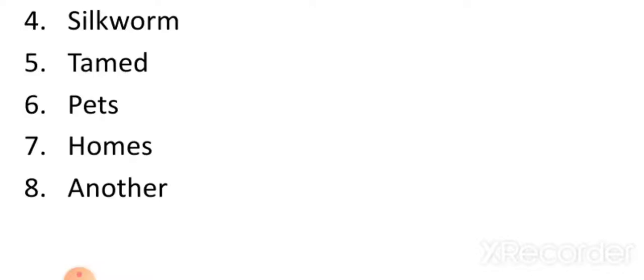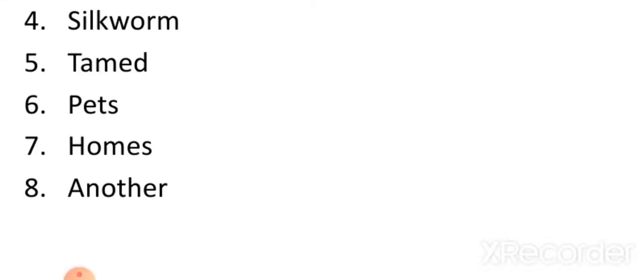Now, sixth one, P-E-T-S, pets. Which are the pet animals? Cat, dog. These are the pet animals that we keep at home.